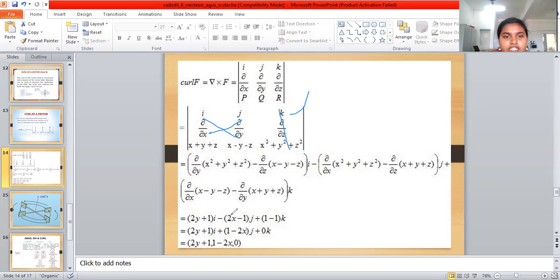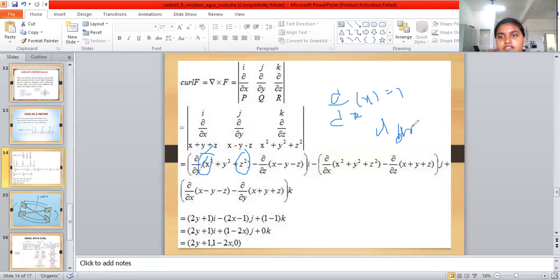Derivative of x² is 2x, and the y² and z² terms give 0. The derivative of x with respect to x is 1. For y, the derivative of y² is 2y, and the other terms are 0. The derivative of −z with respect to z is −1, and minus times minus gives plus, so the i component is 2y + 1. Similarly, the derivative of x² is 2x, and the y² and z² terms are 0, so 2x minus the derivative with respect to z, where x² and y² give 0 and z gives −1.